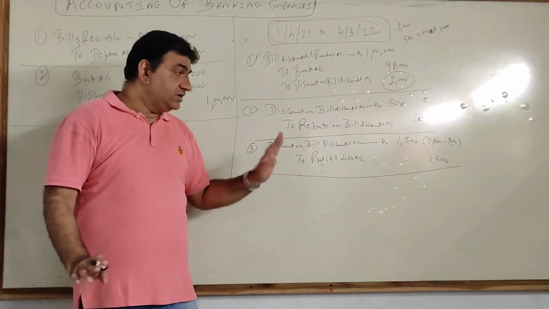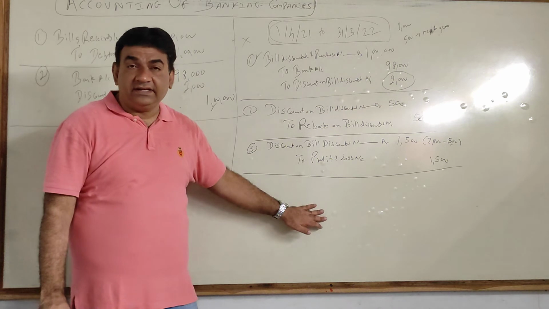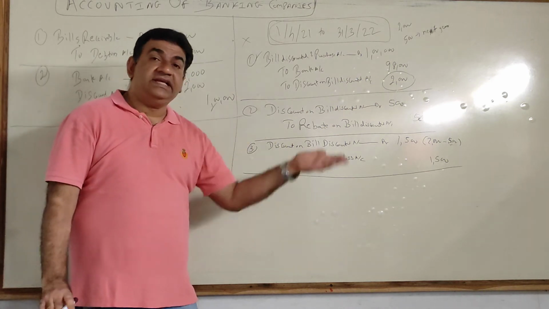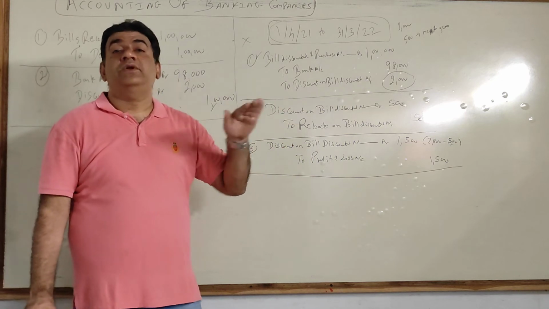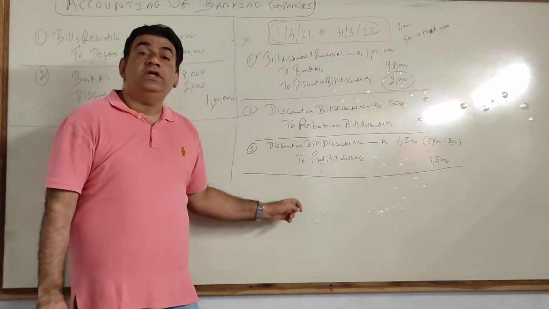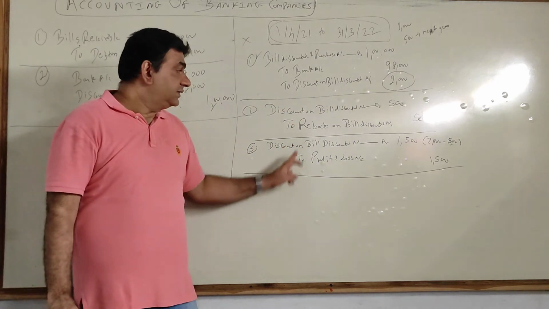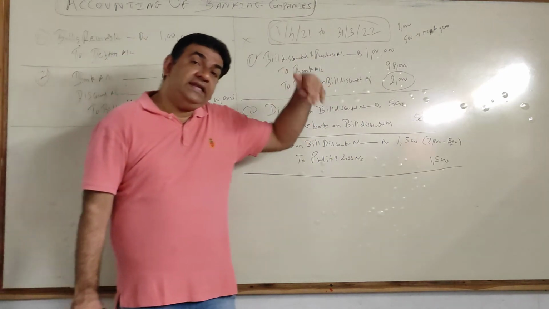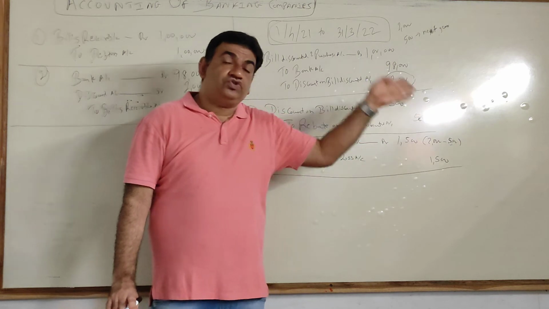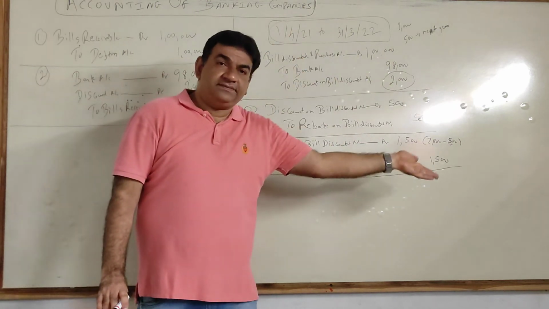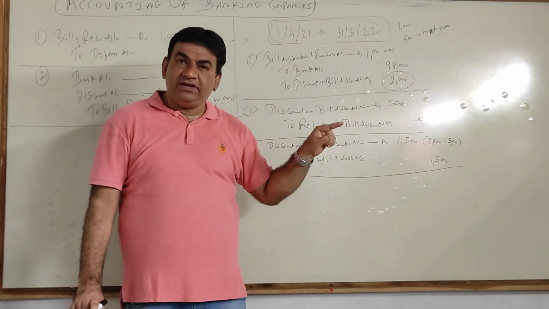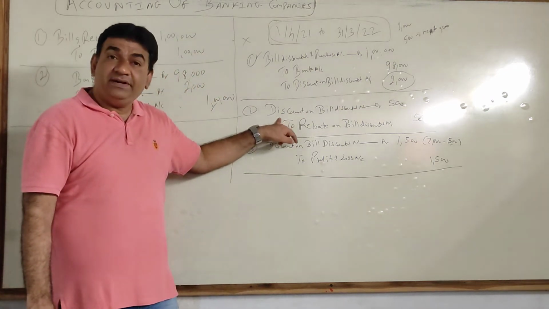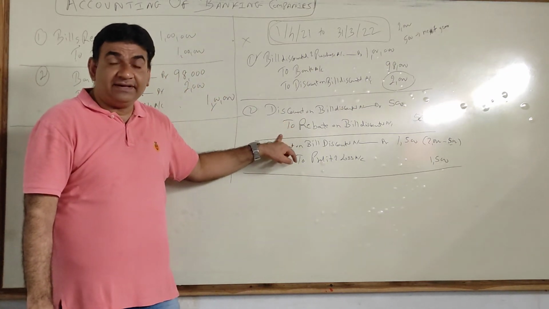Got it now? Now listen. The next entry is for the income which is not for the current year. When I go to the next year, I have to start with that. Now what you have to do? Listen. Can I say out of that 2000, 500 is my income for the next year? So now when I go to the next year, 500 is that particular income. What entry did I record here? I debited discount and I credited rebate.